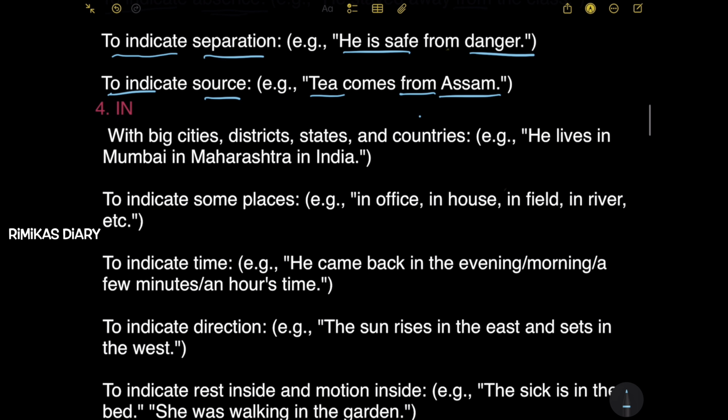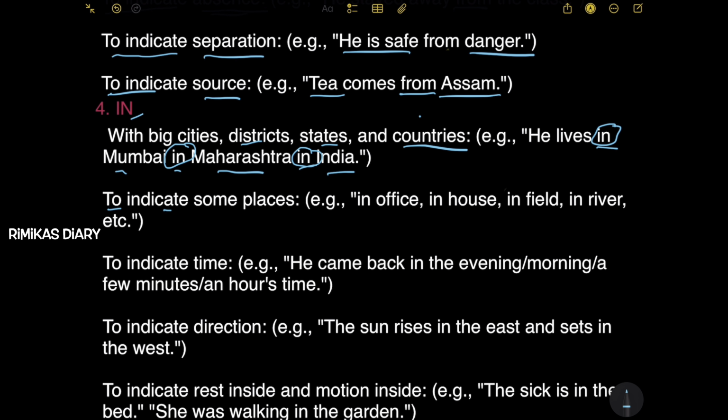Let's move on to in. With big cities, districts, states, and countries. Example, he lives in Mumbai, in Maharashtra, in India. So in is used with big cities, districts, states, and countries. Mumbai is the city, Maharashtra is the state, and India is the country. So in is also used in these places.